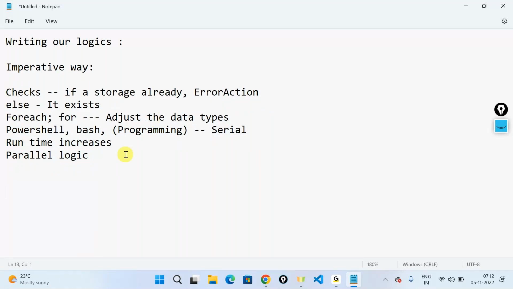However, Azure also offers you a declarative way of creating your infrastructure. So it is imperative versus a declarative approach that you are really looking at, wherein you don't really need to understand a lot about programming.